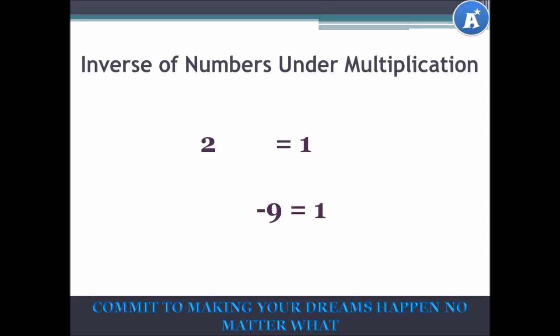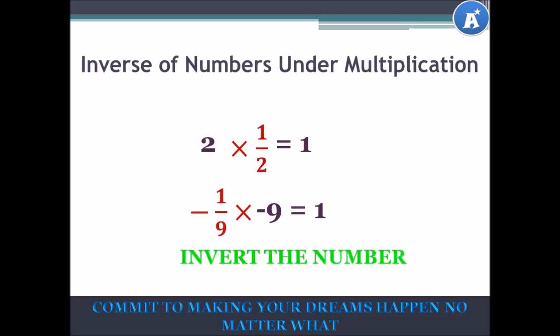Is there anything we can do to negative 9 under multiplication that will give us an answer of 1? If you said in the first case, I can multiply it by a half, you are correct. 2 times a half is equal to 1. And if I say negative 1 over 9 multiplied by negative 9 is equal to 1, again, you're correct. So, under multiplication, the inverse is simply found by inverting the number.